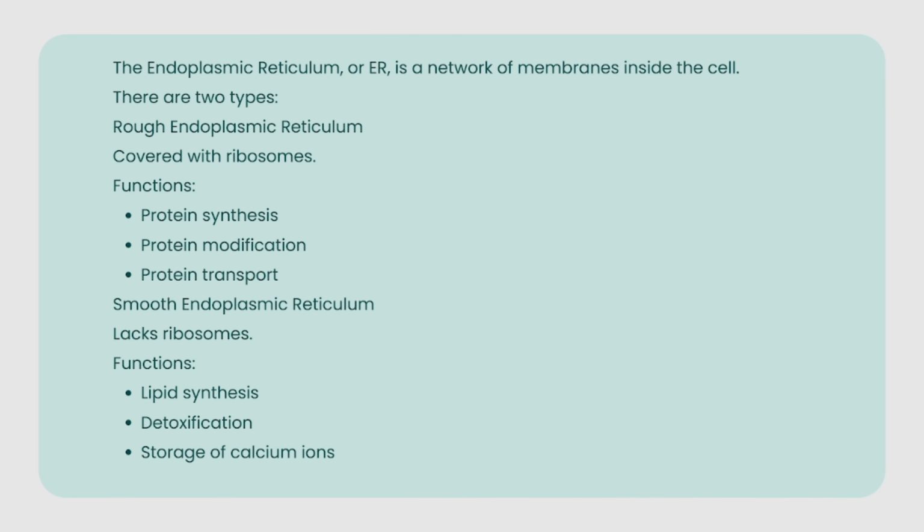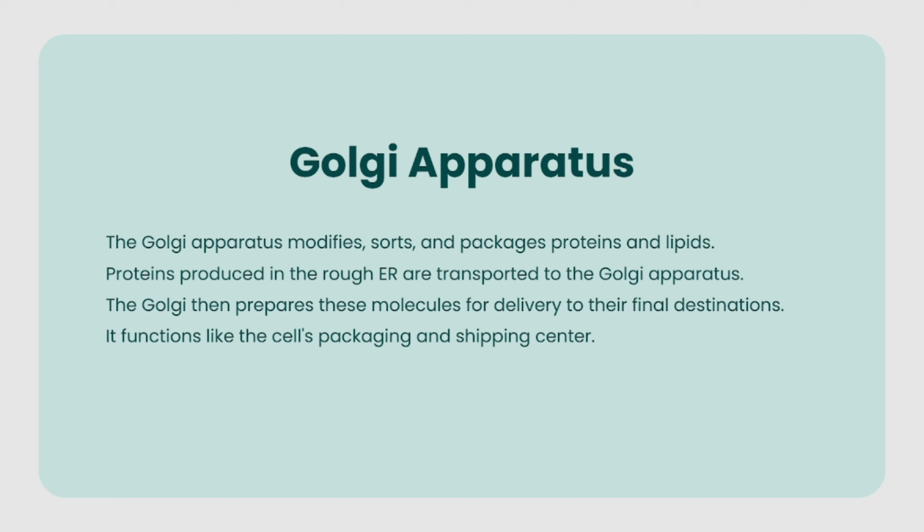Endoplasmic reticulum. The endoplasmic reticulum, or ER, is a network of membranes inside the cell. There are 2 types. Rough endoplasmic reticulum is covered with ribosomes. Functions: protein synthesis, protein modification, and protein transport. Smooth endoplasmic reticulum lacks ribosomes. Functions: lipid synthesis, detoxification, storage of calcium ions.